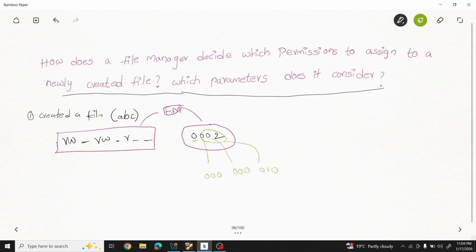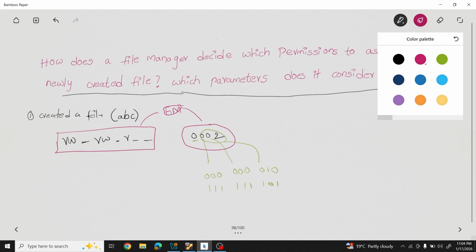4010. Right, this is clear, right? Now do the complement. What is the complement? 1 1 1 1 1 1 1 0 1. Okay, this is the complement.